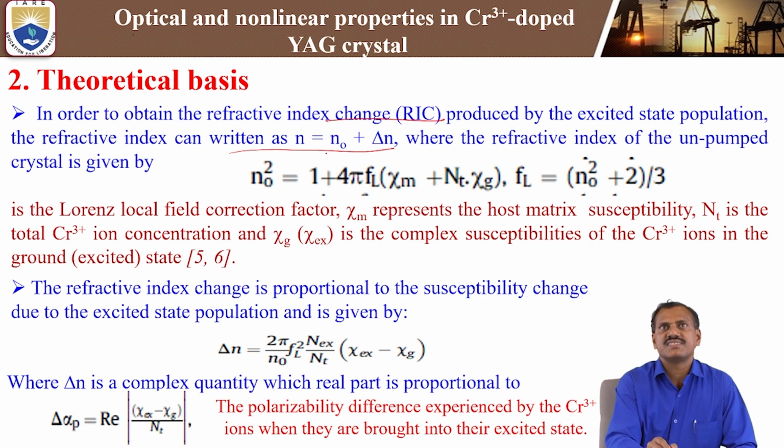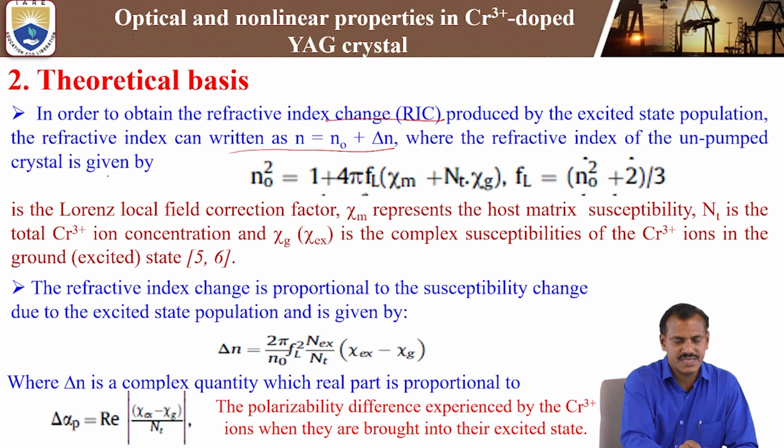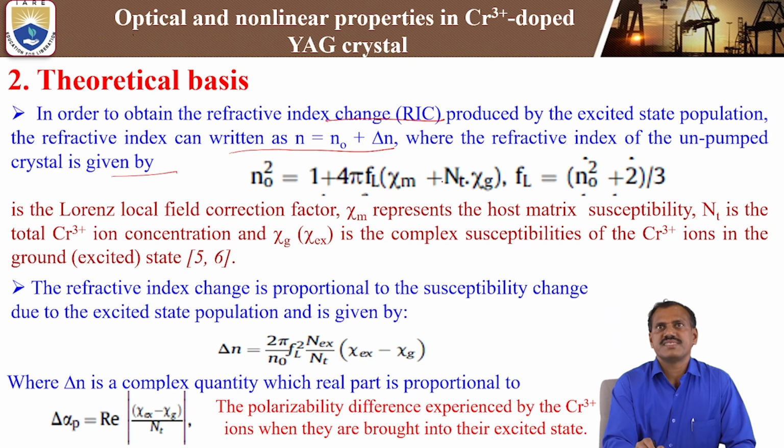This n naught is the linear refractive index and delta n is the difference between the linear and nonlinear refractive index, where the refractive index of the unpumped crystal is given by the formula n naught square equals 1 plus 4 pi FL sigma m plus nt psi g. That is, psi g is the ground state and metastable state.